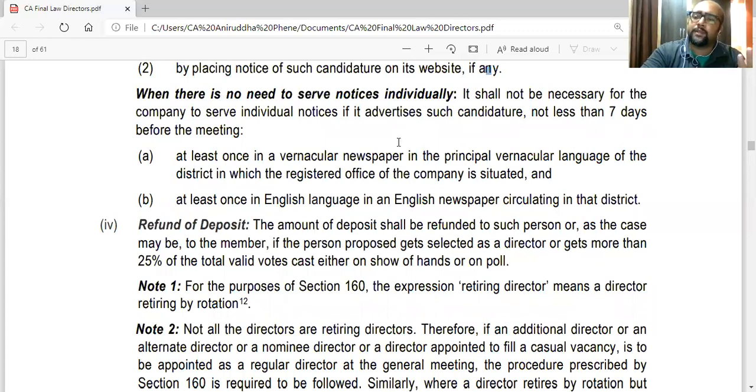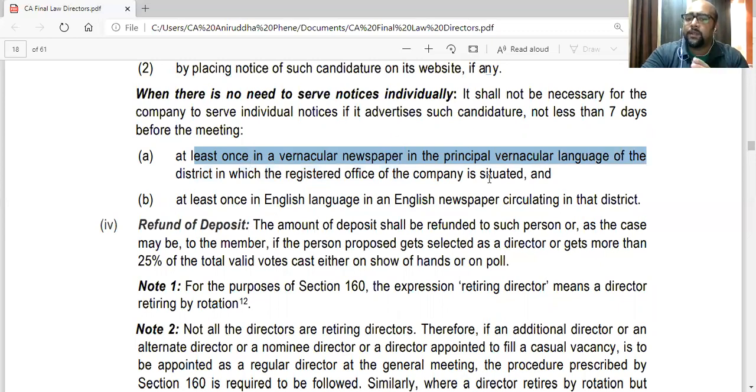So if it gives a notice in the newspapers only, then there is no need to serve notice individually to members. At least once in a vernacular newspaper in the principal vernacular language of the district in which the office is situated, and at least once in English language in an English newspaper circulating in the district. So English and vernacular always.